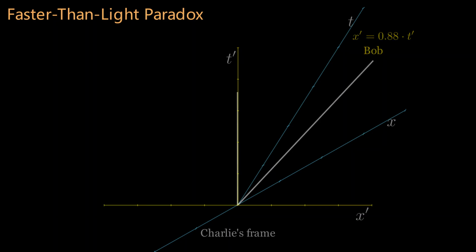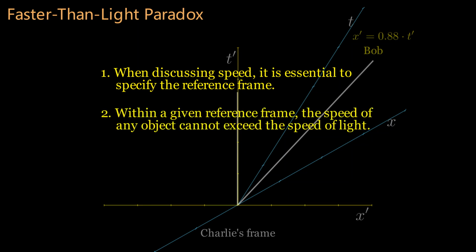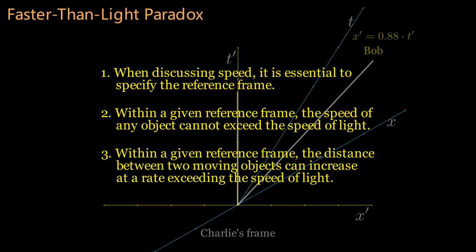Understanding the following points will clarify the faster-than-light paradox for everyone. First, when discussing speed, it is essential to specify the reference frame. Any speed without a reference frame is nonsense. Second, within a given reference frame, the speed of any object cannot exceed the speed of light. Third, within a given reference frame, the distance between two moving objects can increase at a rate exceeding the speed of light.